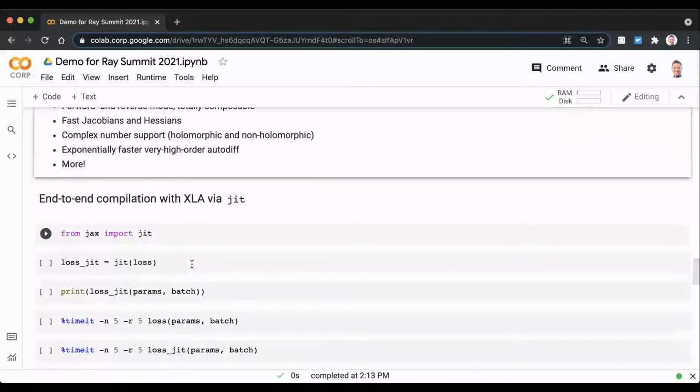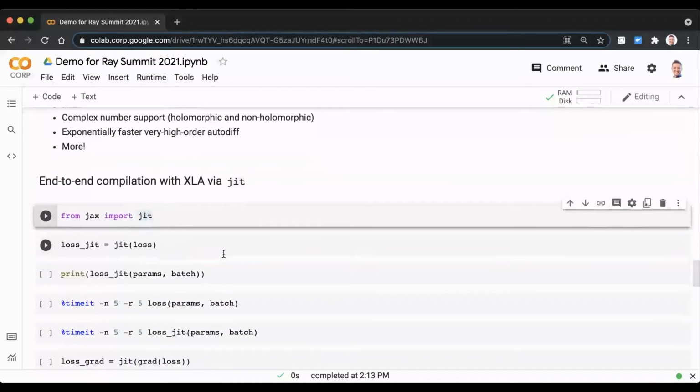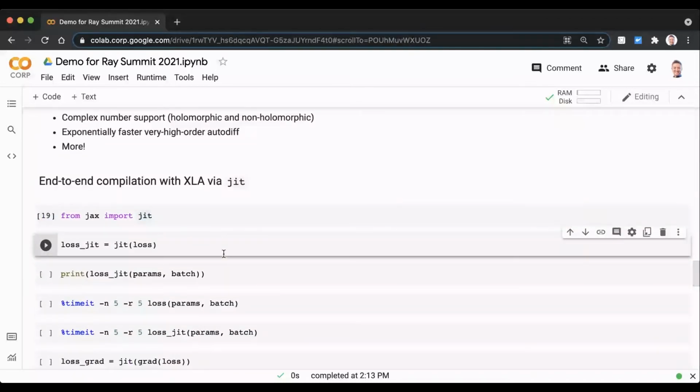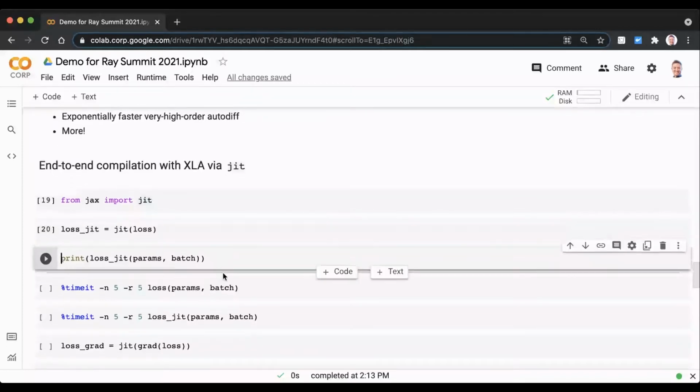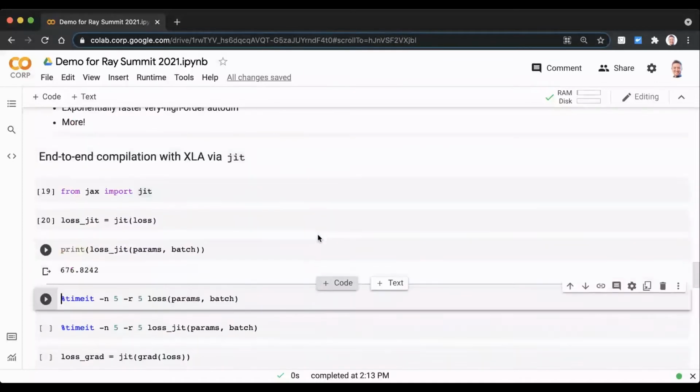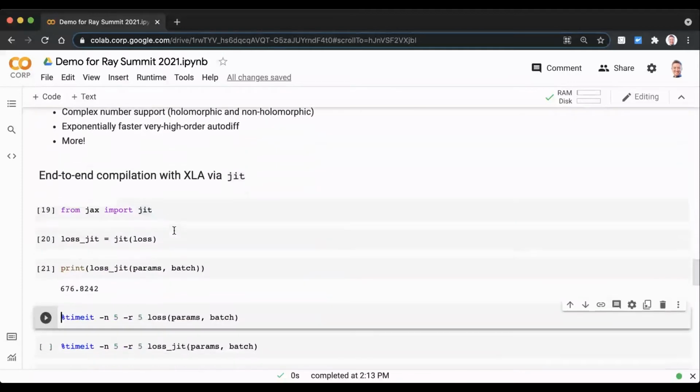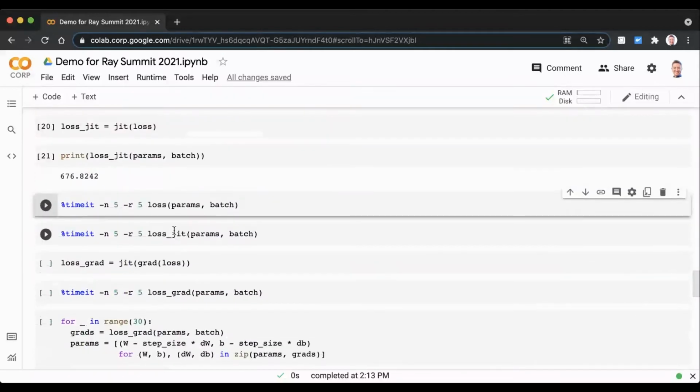So the next one is end-to-end optimized compilation with the XLA compiler using the JAX transformation JIT. So in this case, again, we have a function that takes in a Python callable and gives you back a new Python callable. So we're making the JIT version of the loss function. And we can see that if we call it, it has the same input-output behavior as our loss from before. In fact, we're getting the same numerical value out when we call it. The difference is in timing.